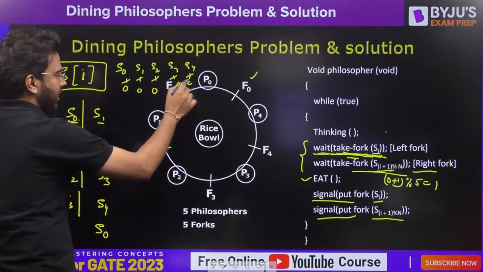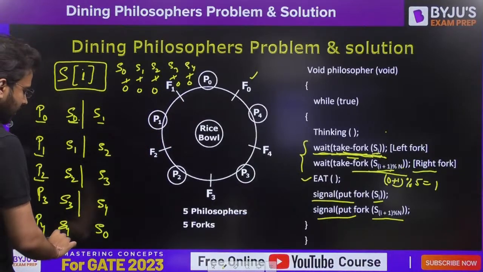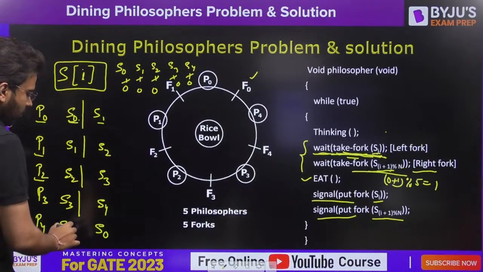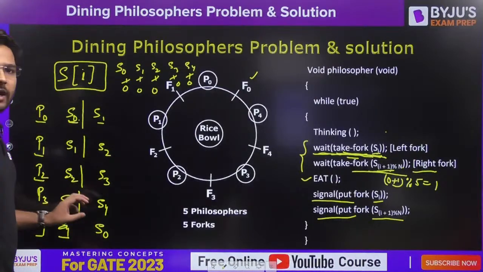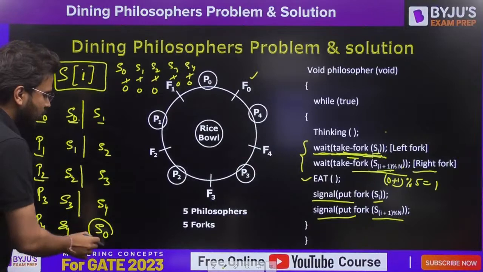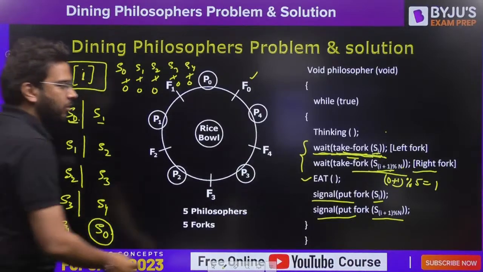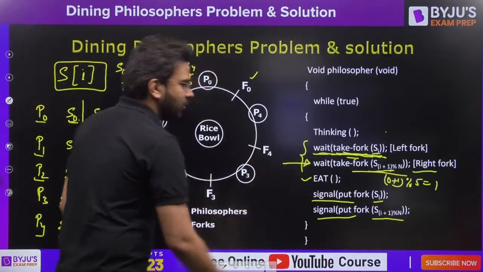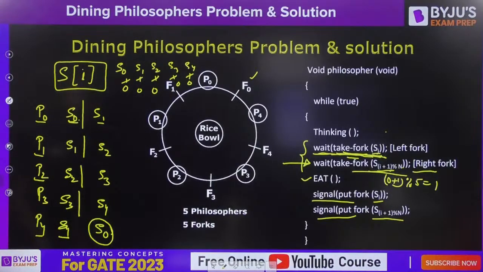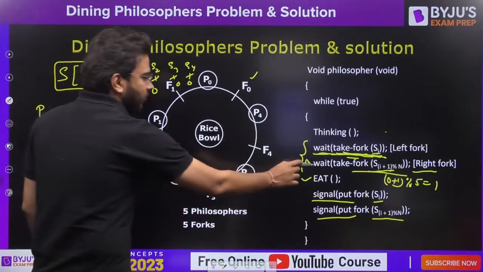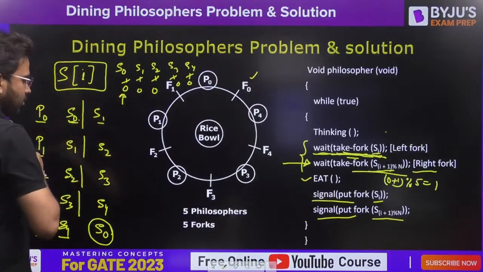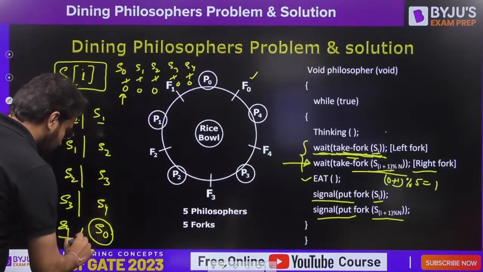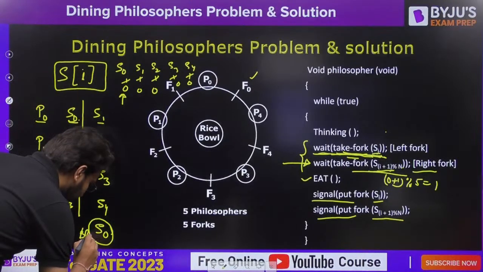So it is also going to make it 0, and S4 is 0 now. Now to pick the right fork. If P4 wants to pick the right fork, it is going to execute wait operation on S0. Clear? Already you can see the value of S0 is 1. So here it is going to get blocked.